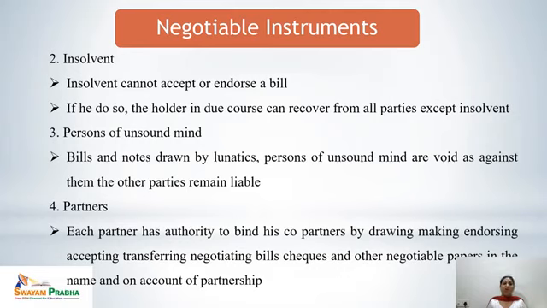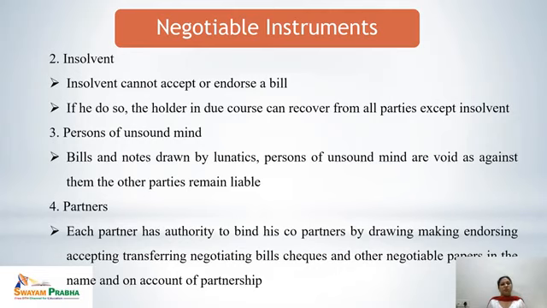Third one is persons of unsound mind. Any kind of bill, promissory note or notes drawn by lunatics or persons of unsound mind are void as against them, though the other parties remain liable. That means any person of unsound mind, whether a lunatic or not of sound mind for any other reason, cannot be a party to a negotiable instrument.